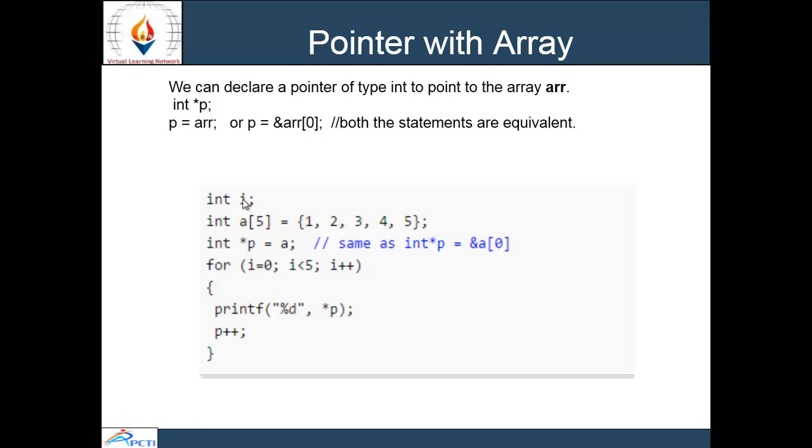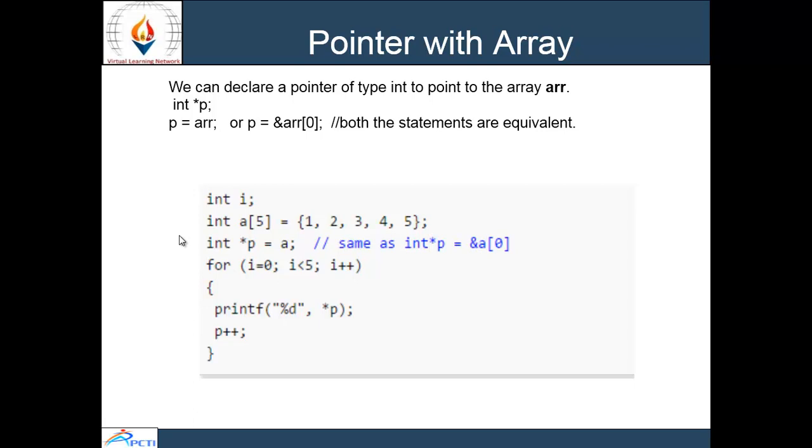Here I have used printf with %d as format specifier, and *p will print the first time the value of a[0]. Then we will increase p++, so it will take the address of 1002 and will show the value of array a[1]. This process will go on until the condition is true.